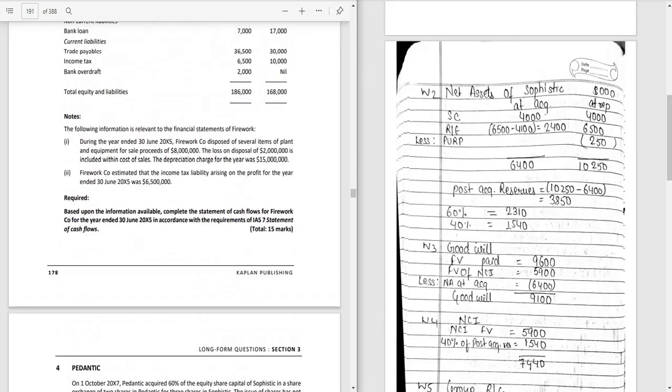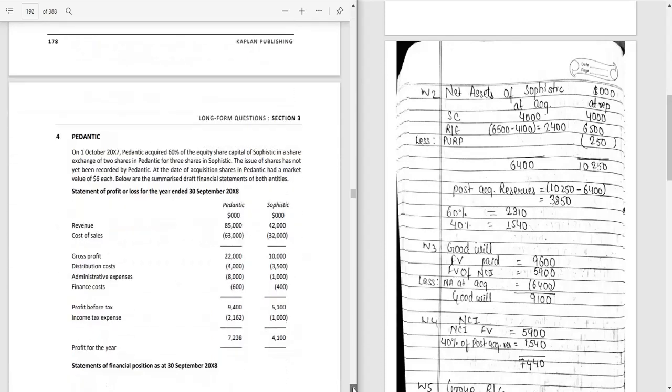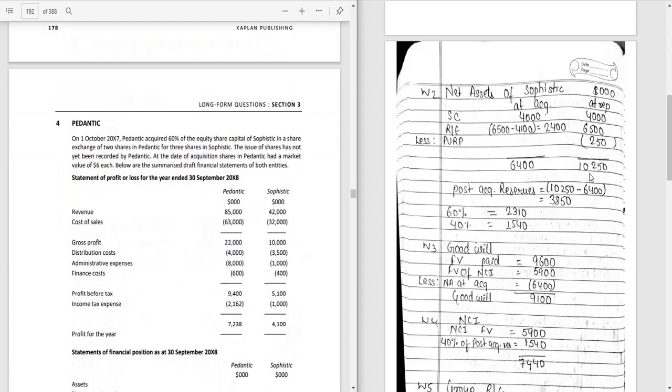Now we will calculate the post acquisition reserve. The difference between these two amounts will be the post acquisition reserve, that is 3,850, and we will apportion this amount between the parent and subsidiary. So 60% for the parent, that is 2,310, and 40% for the subsidiary, that is 1,540.